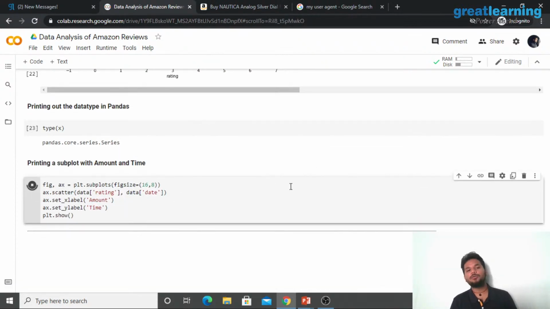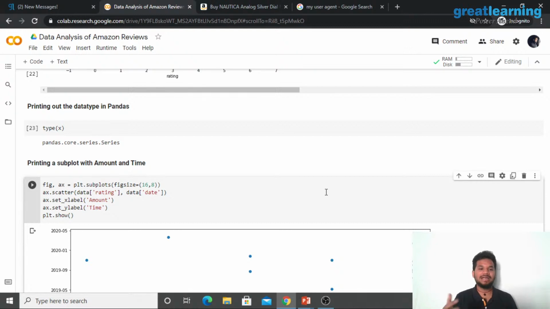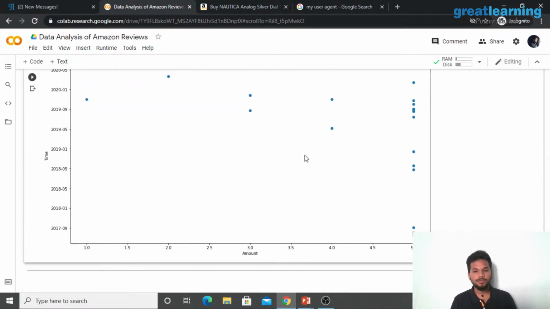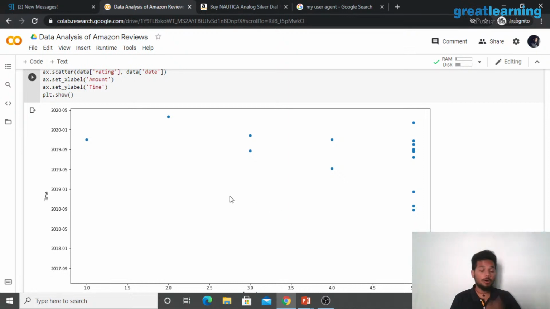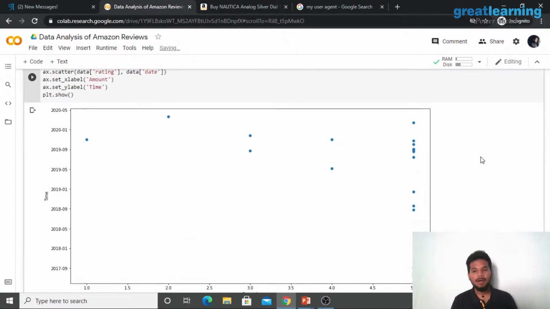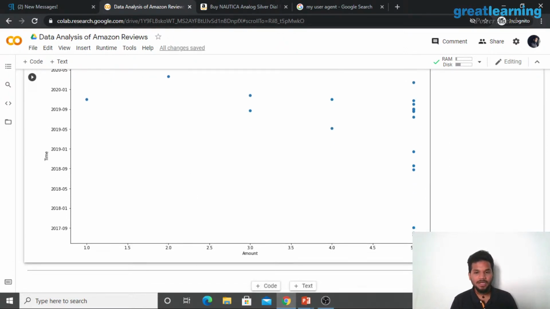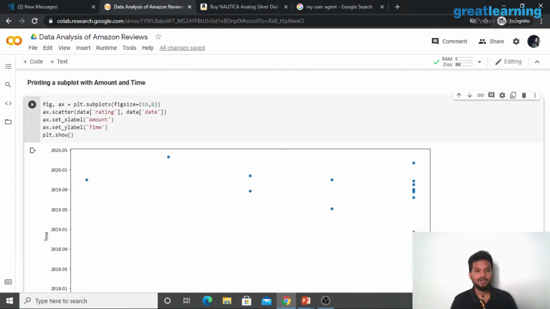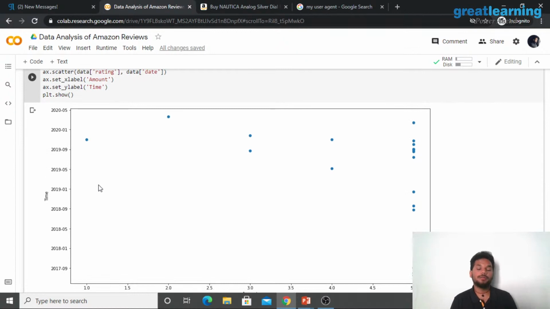Perfect. Now if you want to plot another graph with amount and time to see what is the amount of reviews you got on particular dates, right? So this is a subplot which will show you this, right? On the x-axis we have amount, on the y-axis we have time. For example, you can see that there's a lot of 5-star reviews on this particular month, right? So in 9 2017 there's a lot of people who bought this product and rated it. The product is getting very, very popular. There's a lot of reviews coming in as and when time progresses.